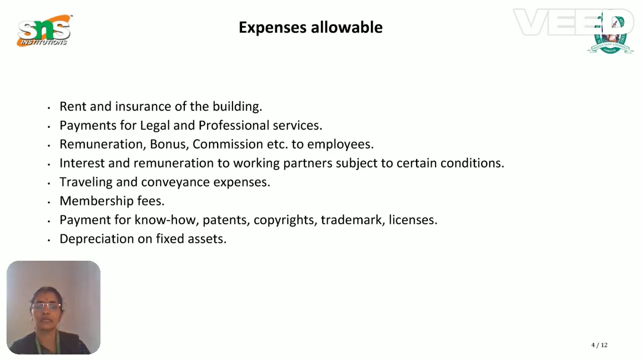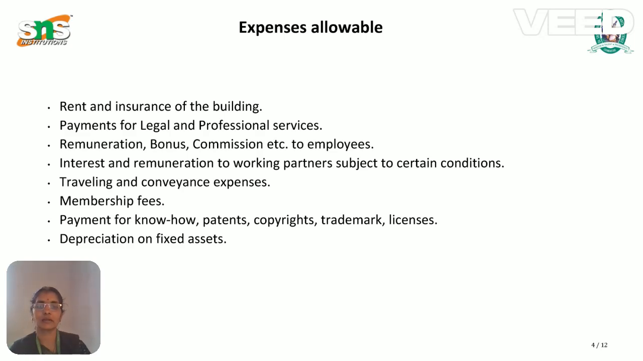First, rent and insurance of the building. Suppose you are running a business in a particular building, we have to pay rent for that building, and we can also make a claim for the insurance if damage happens in bad weather. Second, payments for legal and professional services, remuneration, bonus, and commission. These are compensation given to the employees. These all come under allowable expenses.